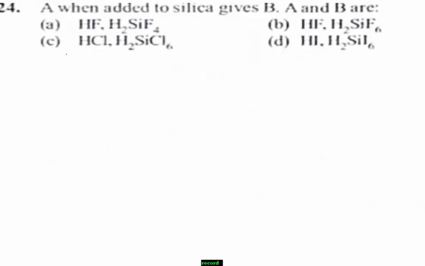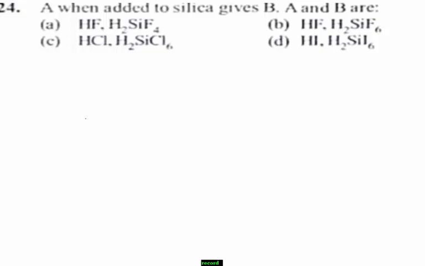Next question number 24. A when added to silica gives B. A and B are... one of the components A is added to silica, it gives the product B. Students, remember this reaction.